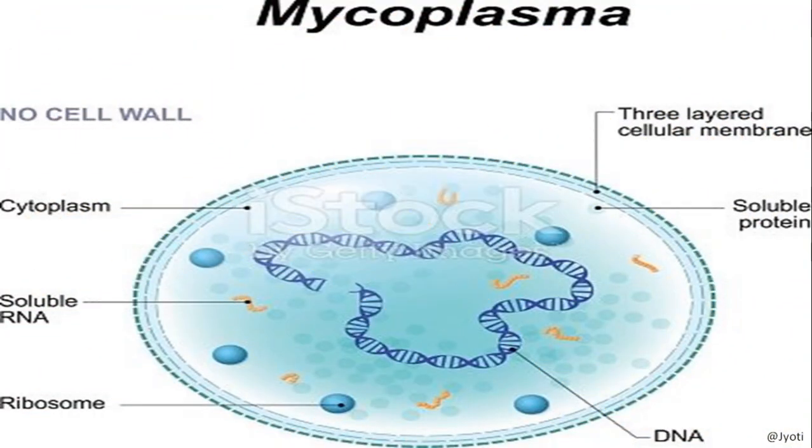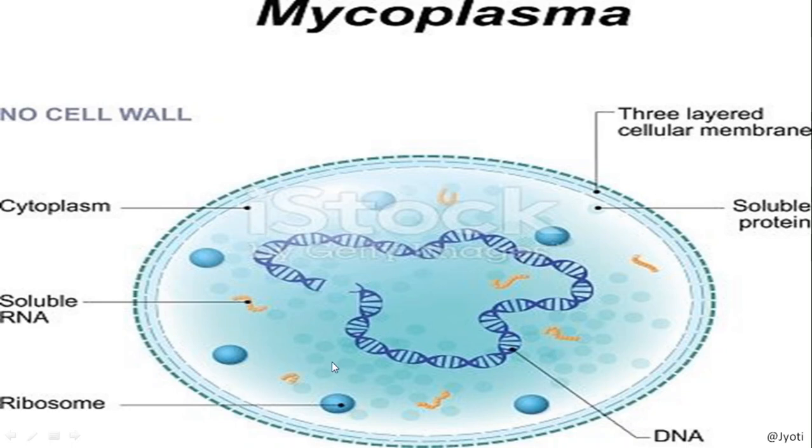Here you can see the picture of Mycoplasma. You can see that there is no cell wall, only the outer membrane, which is a three-layered membrane, unlike the normal plasma membrane of eukaryotes. Inside the cell the genetic material is present.